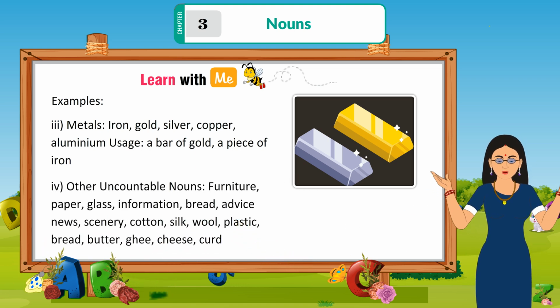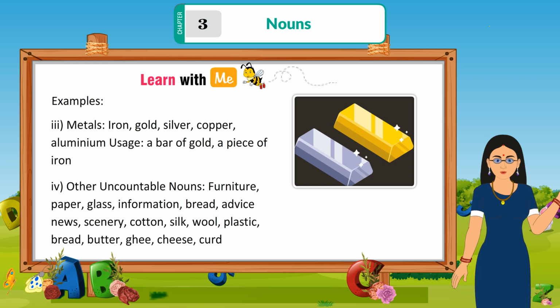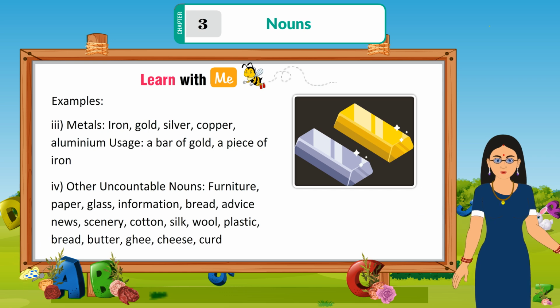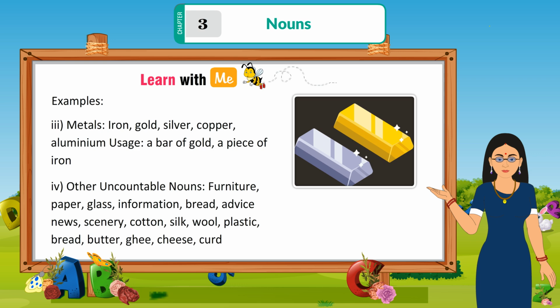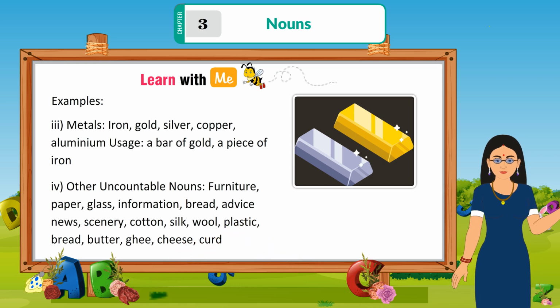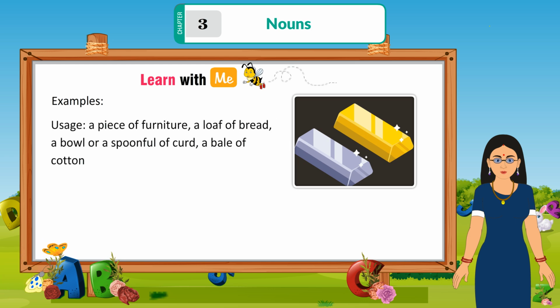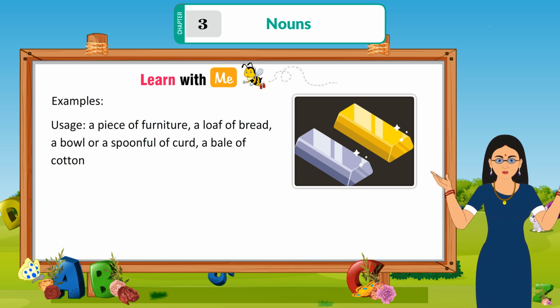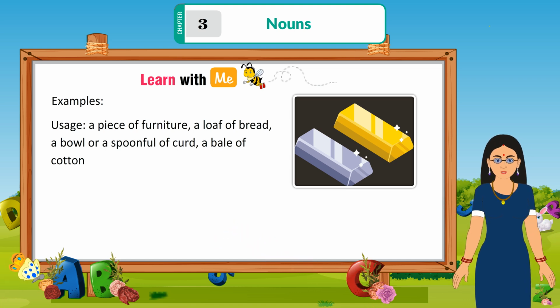Other uncountable nouns: furniture, paper, glass, information, bread, advice, news, scenery, cotton, silk, wool, plastic, butter, ghee, curd, cheese. Usage: a piece of furniture, a loaf of bread, a bowl or a spoonful of curd, a ball of cotton.